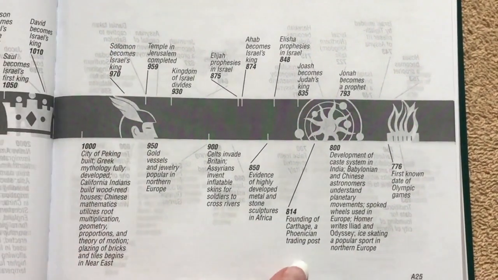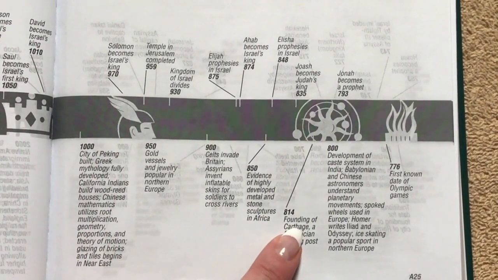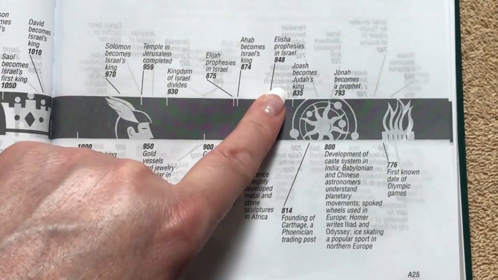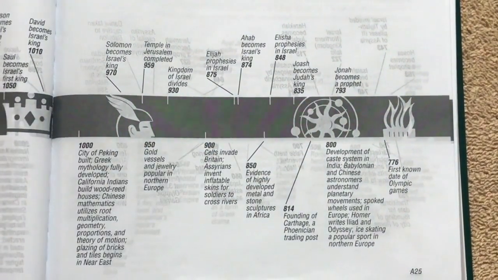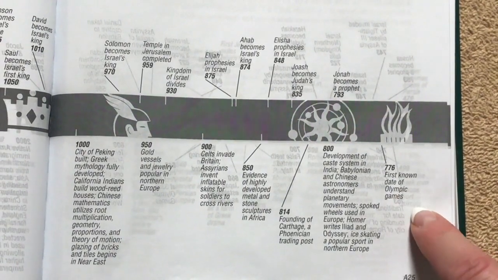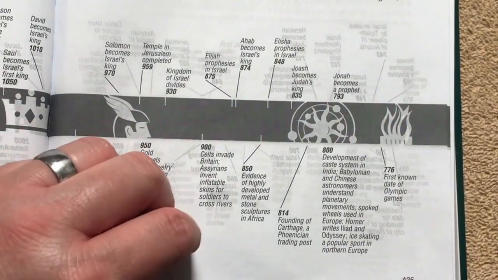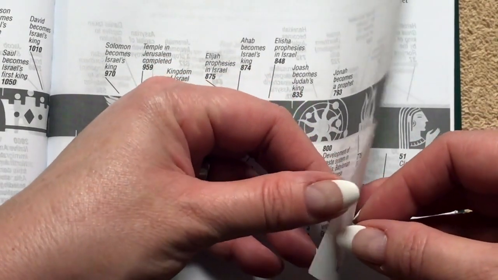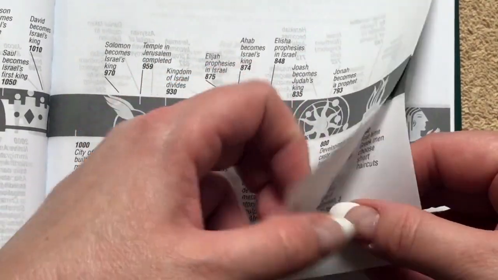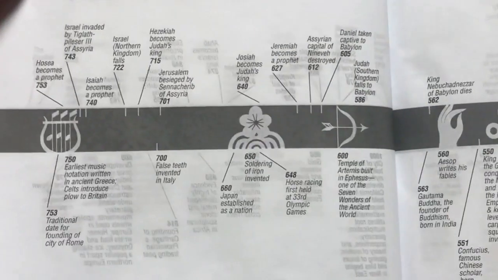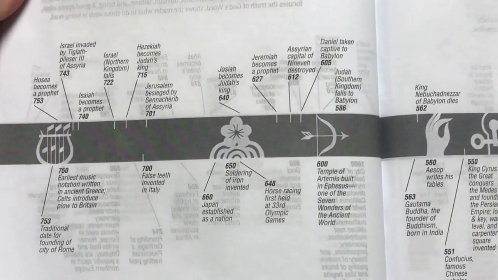So we've got the founding of Carthage, a Phoenician trading post, down here. That's going to be right between when Joash becomes Judah's king and then Jonah becomes a prophet. And then we've got right here the first known date of the Olympic Games. So just a lot of things. When you're reading the Bible, you're thinking of all the biblical events, and you're not even really thinking of what could have been happening in the rest of the world during that time frame. So I think it's really fascinating.